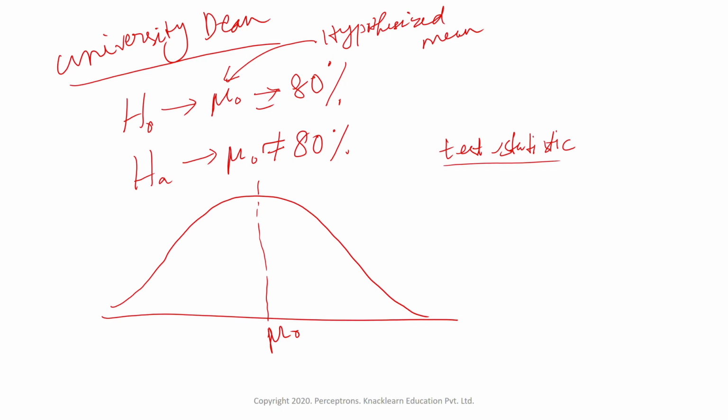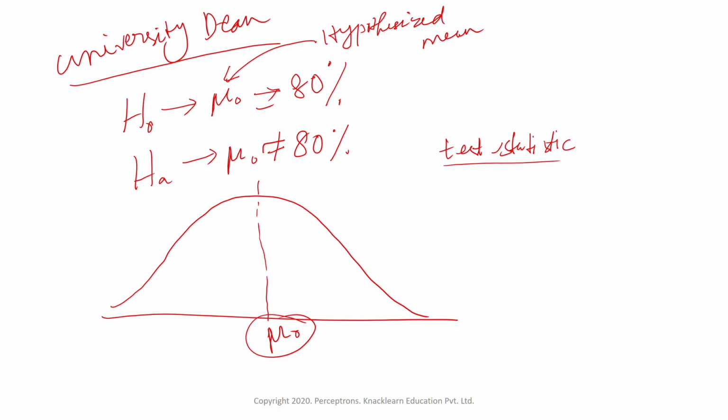So suppose we took the sample data and did the test, and we found that the mean is close enough to the hypothesized mean. Then our test statistic value also will be very nearer to this mu 0. So in this case, we cannot reject the null. We will go with the null hypothesis.